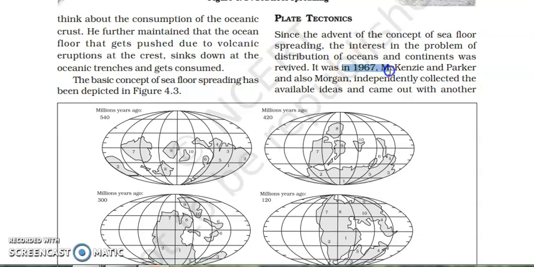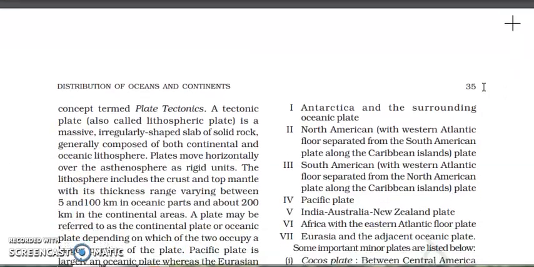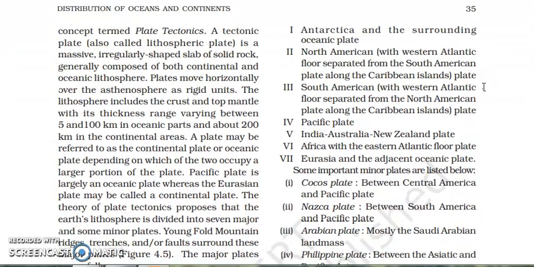In 1967, they independently collected data about the ideas of plate tectonics, and further they formed the theory which is known as the theory of plate tectonics.